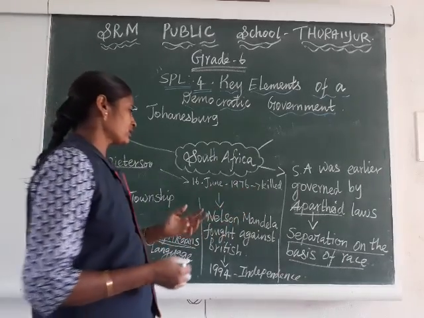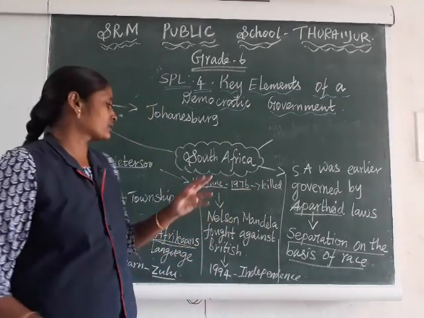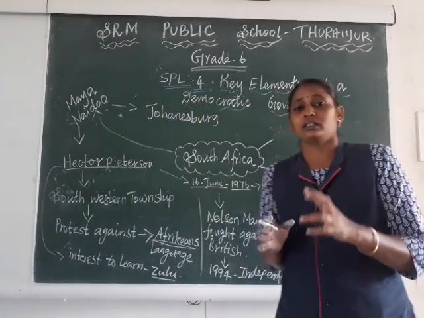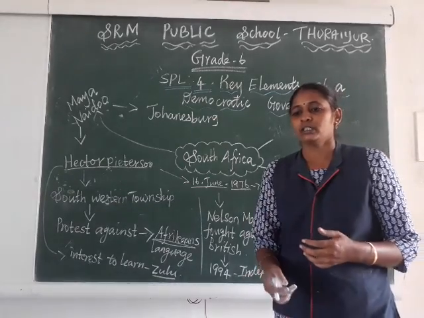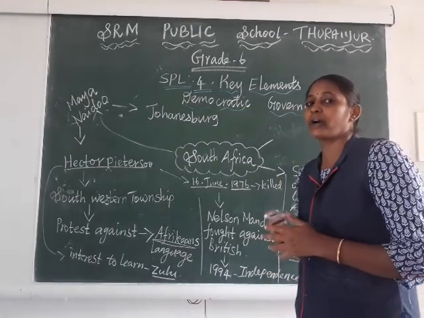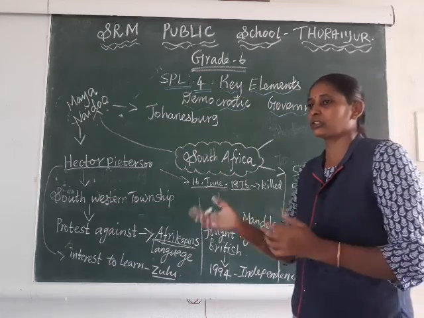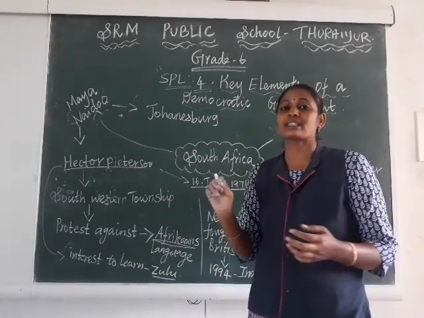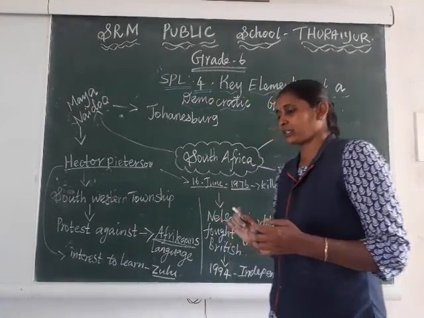So what happened at a particular time, on 16th June 1976: the police warned the protesters, saying don't do this protest. They were warning. At last they fired in front of the crowd. The crowd was full of school students. So in that crowd, Hector Peterson was killed by gun firing.